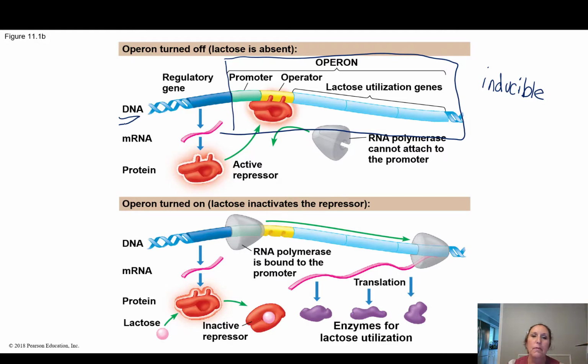Now, if there is no lactose, remember lactose is a sugar found in milk. So let's say you haven't had any dairy, no milk, no cheese for like 24 hours. We don't need to make the enzymes to break down that sugar anymore, because that's a waste of energy.